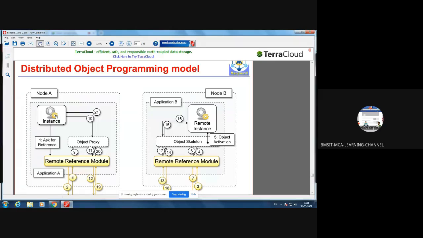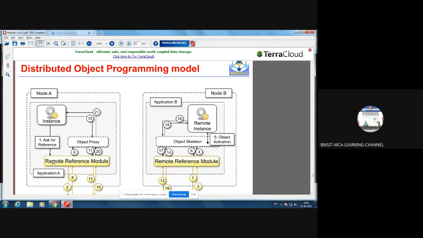So first here you have an instance. Instance means object. So here we have one object that wants to communicate with a remote object. See here, this instance is the source object, and this is the remote instance with which it wants to communicate. Now in between, what are the things that will happen, and in what sequence? That is very important for us to understand. So first, the instance of the class, which we call an object, asks for a reference.